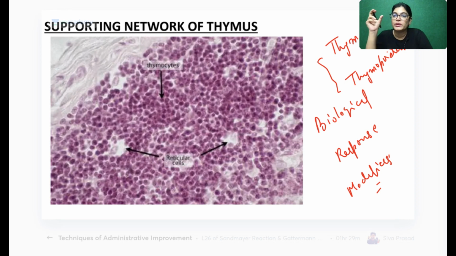You must be doubting what this means, so I will explain it with an example. For example, hair growth: if we want hair growth, these can act as biological response modifiers. They can be active in wound healing and in the formation of blood vessels. They are very important structures required for immunity. If we want new hair formed, wound healing, or blood vessel formation, angiogenesis, these things can be done, and they are very important for immune response and immune function.